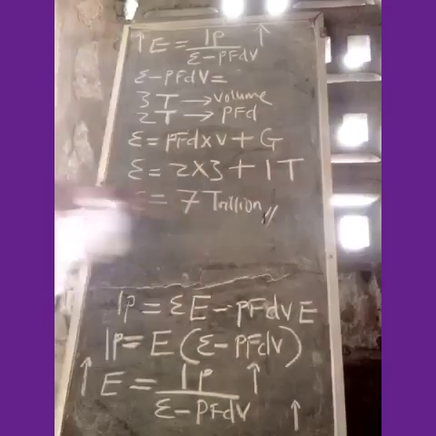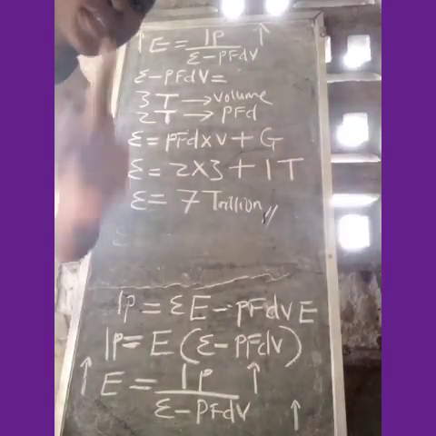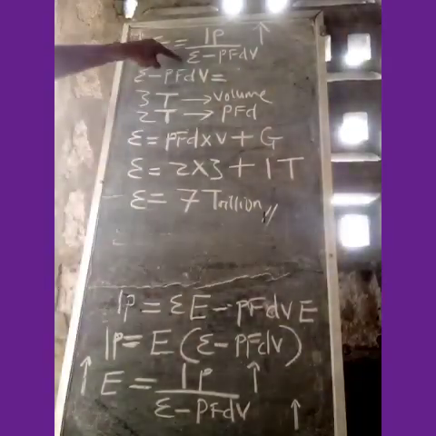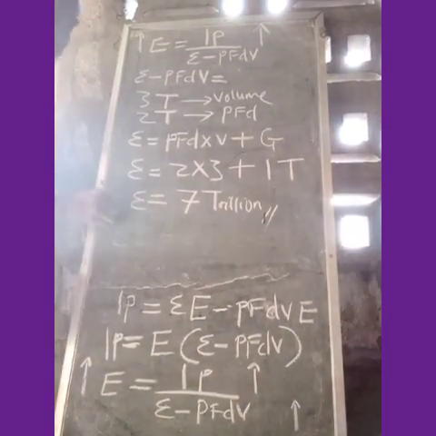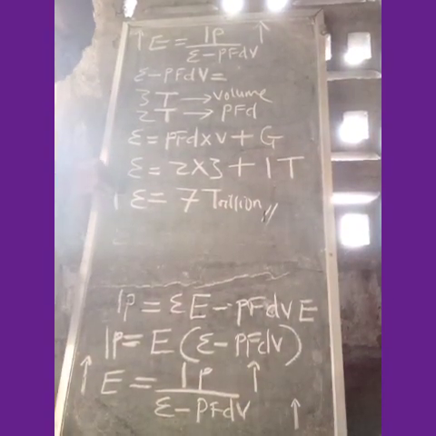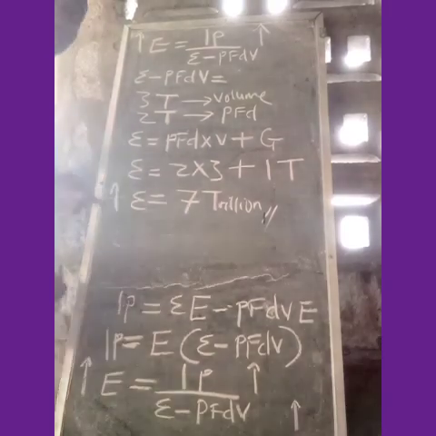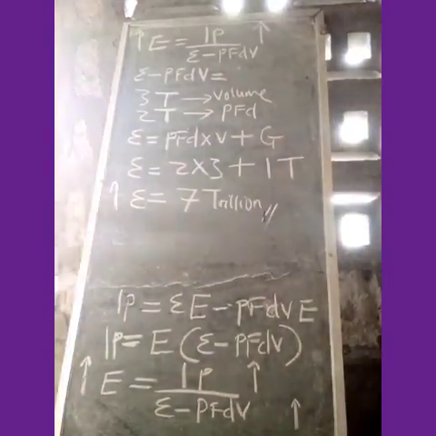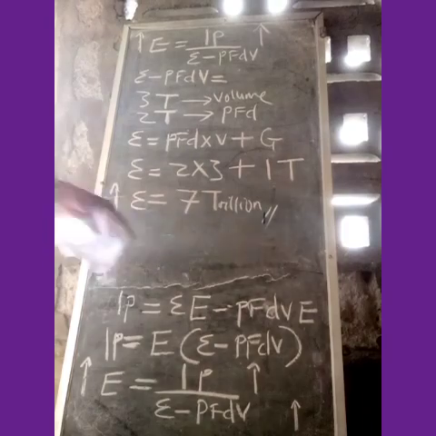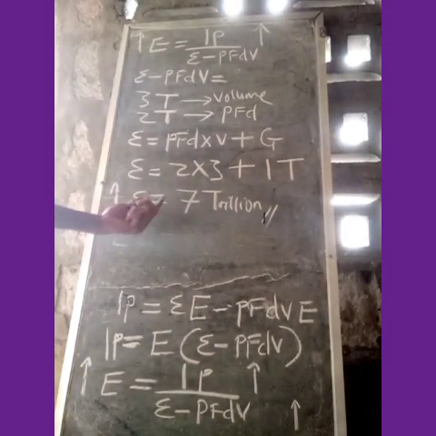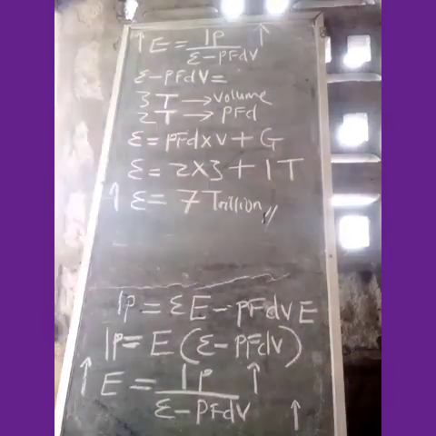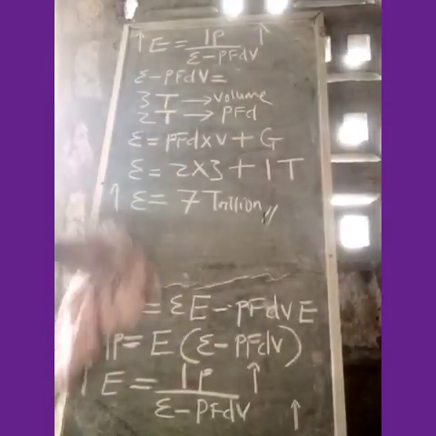Like we said before, an increase in this economy's value indicates a bad economy. So from this value, 7 trillion, we know that this is a bad economy.